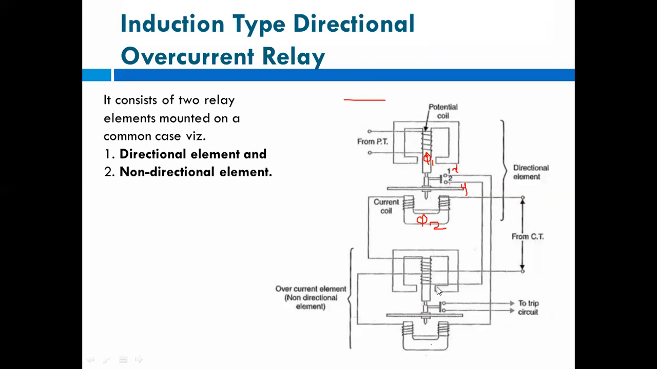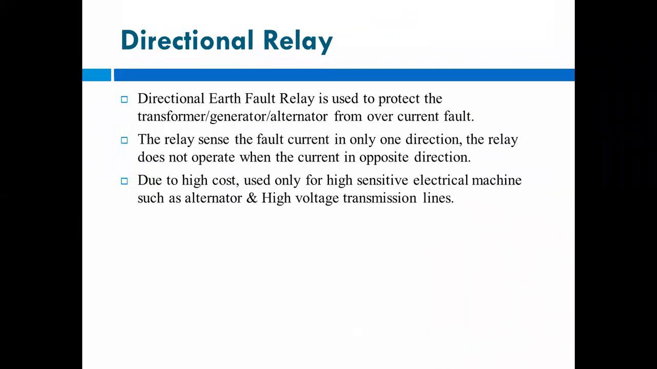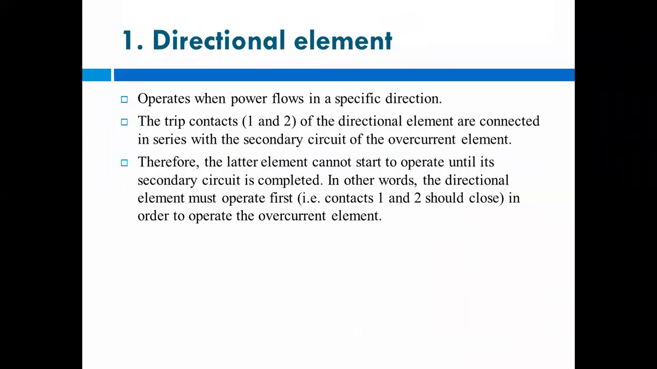And here to contact number 2. So this secondary coil is connected to the trip circuit. When only these two contacts get closed, then only your secondary will operate. It means it will set the flux when current is flowing through the secondary. Otherwise your secondary will not operate. So the latter element cannot start to operate until its secondary circuit is completed.